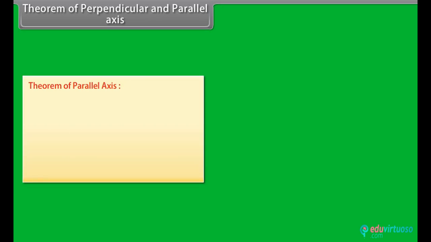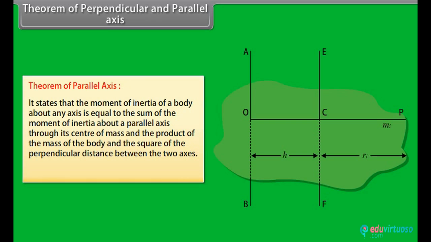The theorem of parallel axis states that the moment of inertia of a body about any axis is equal to the sum of the moment of inertia about a parallel axis through its center of mass and the product of the mass of the body and the square of the perpendicular distance between the two axes. I = I_CM + Mh².